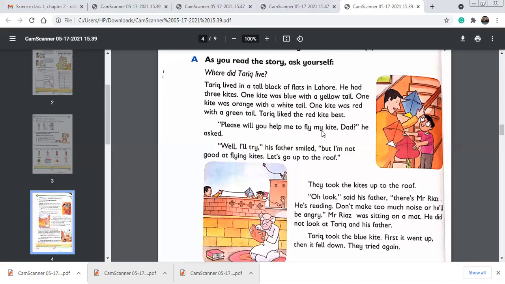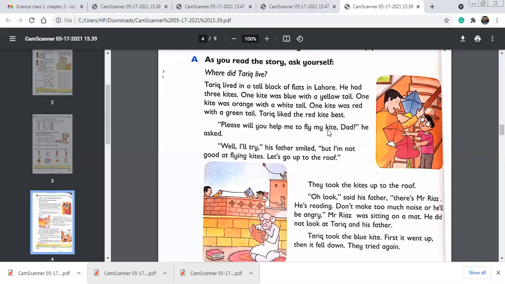"Please, will you help me to fly my kite, Dad?" Okay, what Tariq is saying, we put in speech marks. The speech marks are starting from here, before please, you can see it. These are called speech marks. They start here, and this is the end of the speech marks. They have ended here. And who said this, or who asked this?